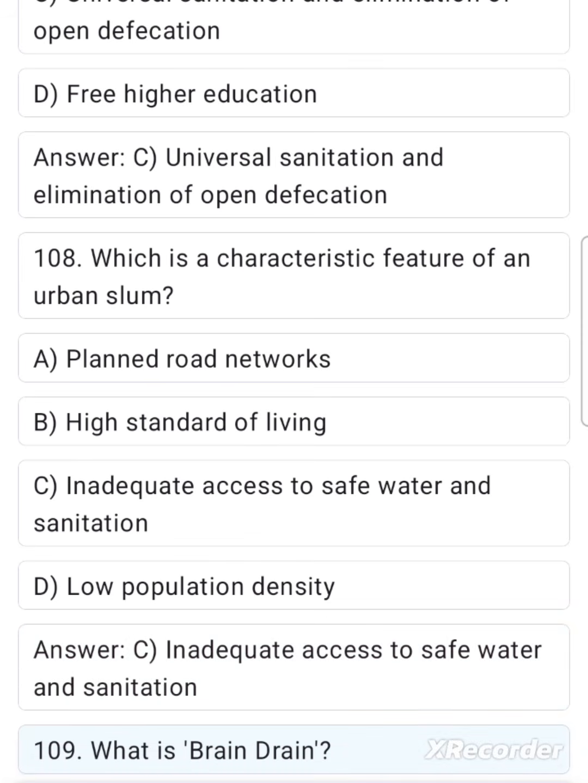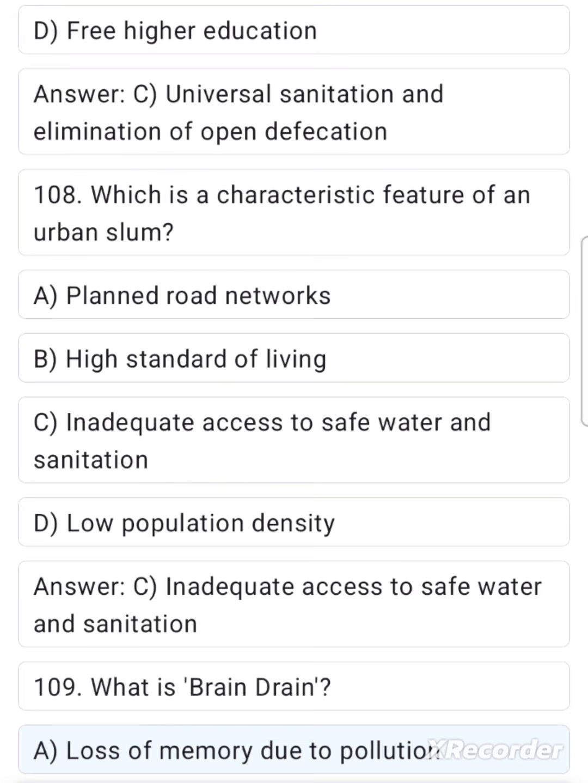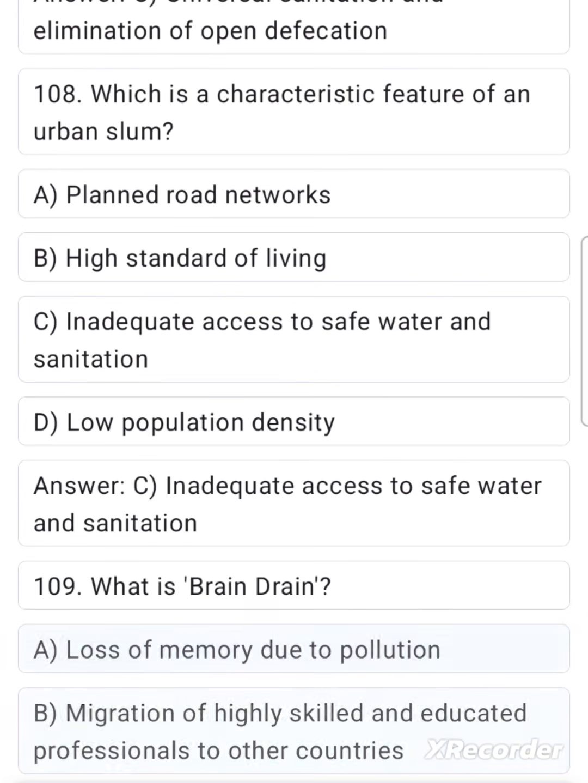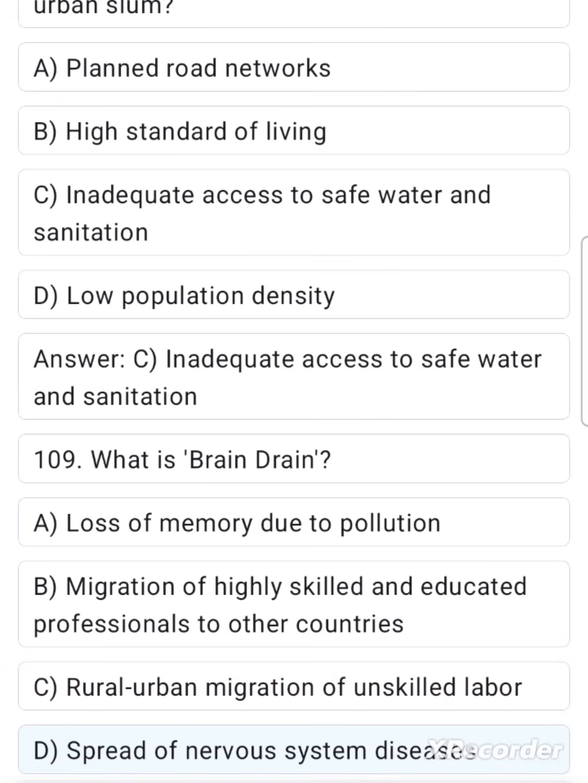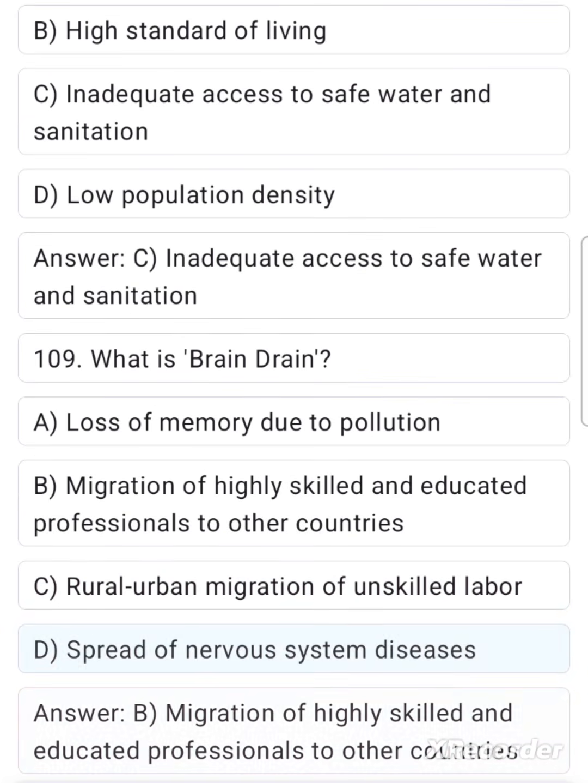109. What is brain drain? A. Loss of memory due to pollution. B. Migration of highly skilled and educated professionals to other countries. C. Rural-urban migration of unskilled labor. D. Spread of nervous system diseases. Answer. B. Migration of highly skilled and educated professionals to other countries.